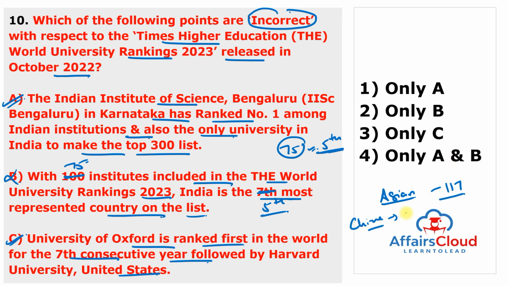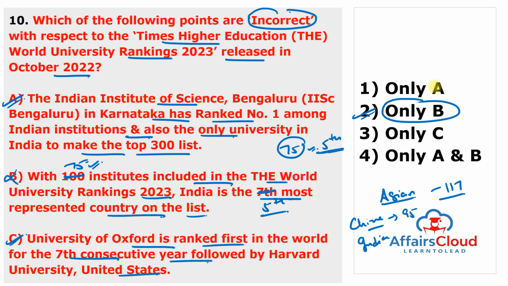China's total universities ranked under the Times Higher Education ranking are 95, and India is in third place because India's total institutions ranked under this ranking are 75. So the only statement which is incorrect is B. So the answer to this question is second.